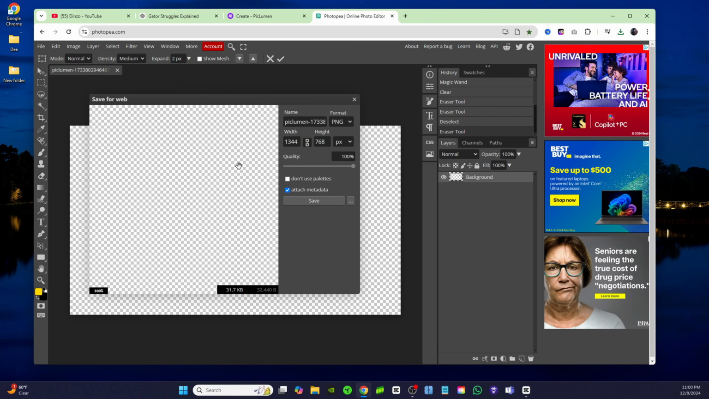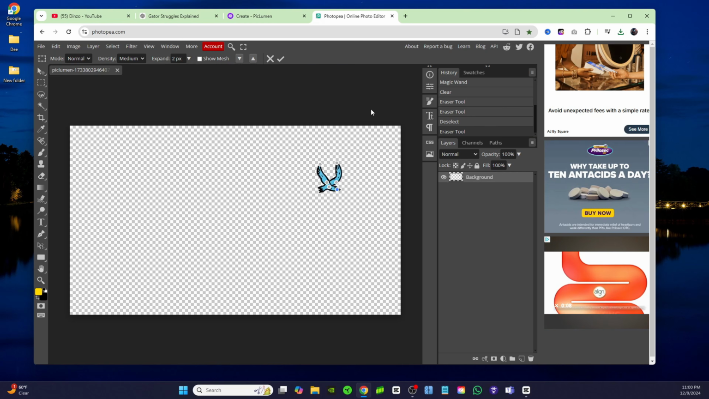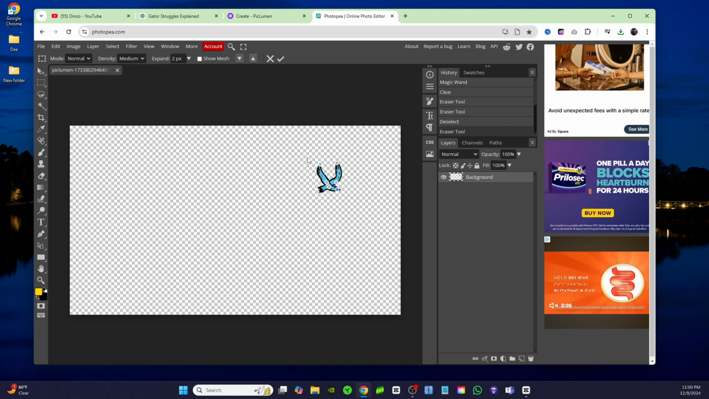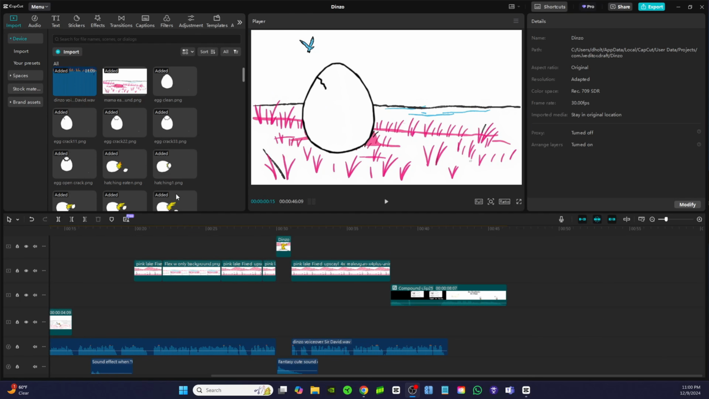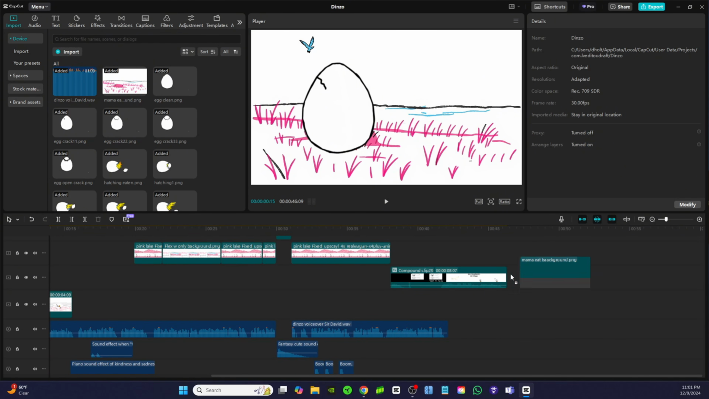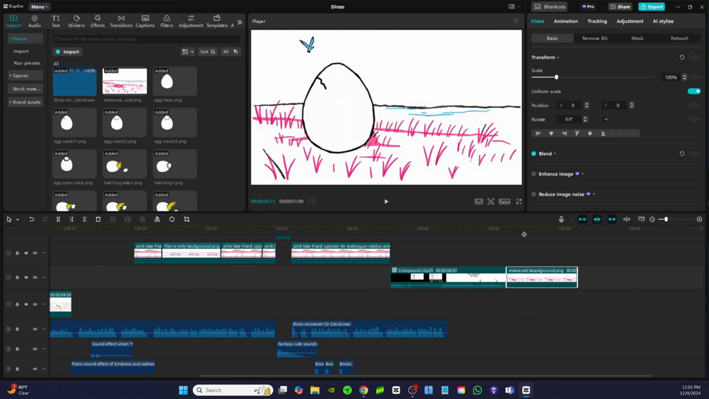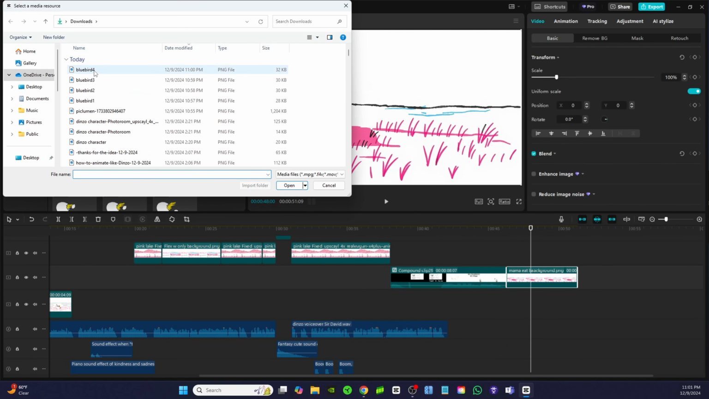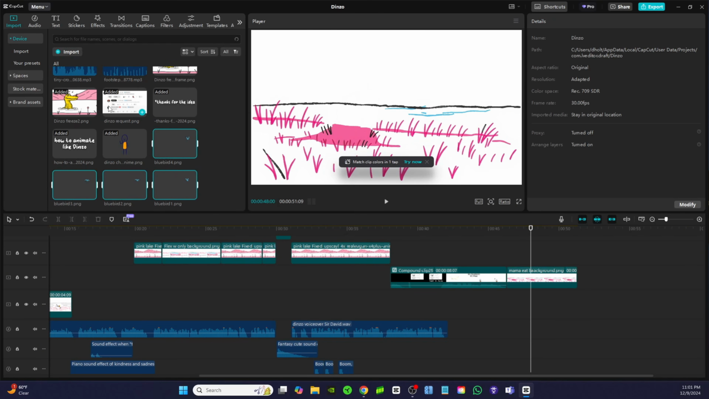Export that. Now we're going to go into Capcut and I'm going to show you how to string these images together to create an animation. Okay guys, now here we are in Capcut. I'm going to bring in a background so that we can add our bird into this background. I'm going to bring in those images that we just saved. So from Bluebird 4 to Bluebird 1, I'll bring all those in. And like I said, you could honestly do this with just 2 images. I'm doing 4 just to try and make it look a little bit better.